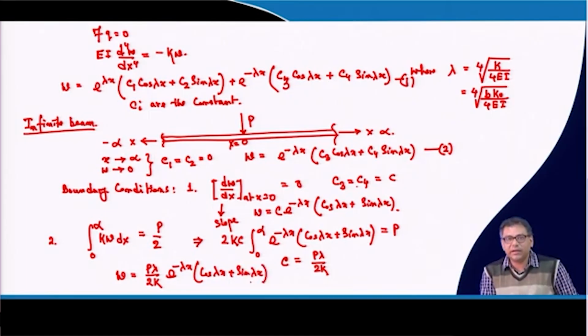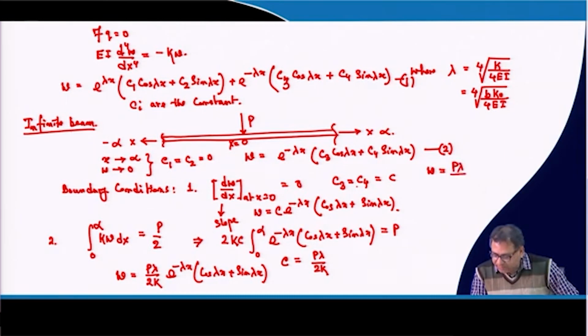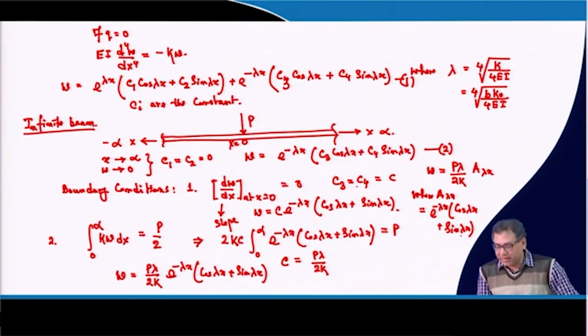I can write this w as P lambda by 2k into A lambda x, where A lambda x is equal to e to the power minus lambda x, cos lambda x plus sin lambda x.